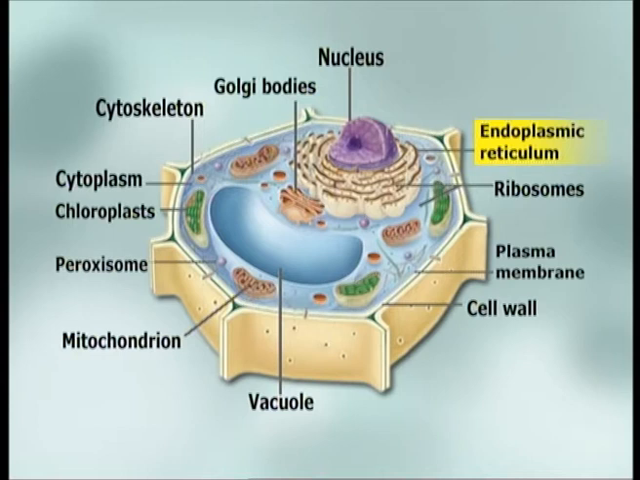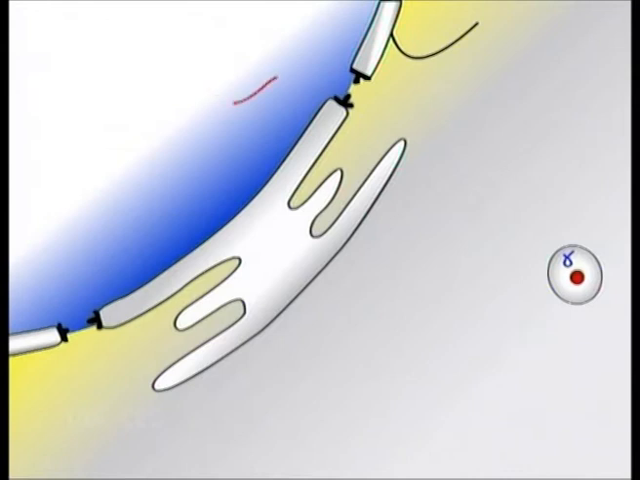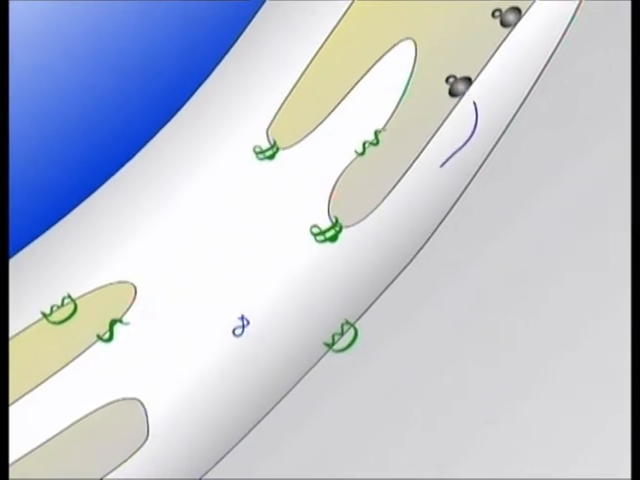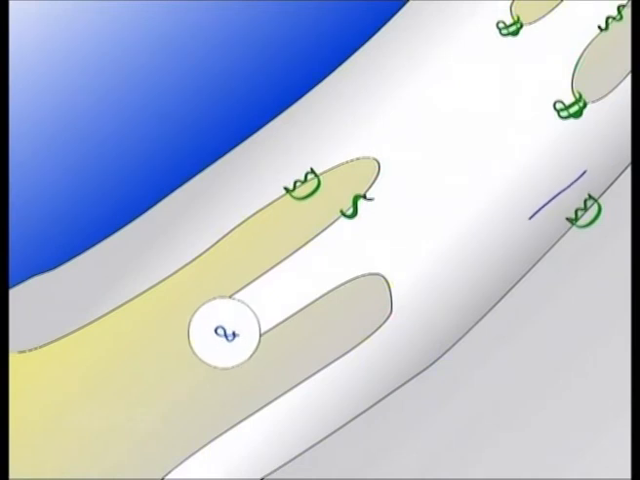Endoplasmic reticulum. Now let's take a look at the endoplasmic reticulum and its types. Endoplasmic reticulum is the highway and road system of the cell. Goods or molecules which are manufactured by the organelles and cytoplasm can be shipped to the needed areas via this road system.